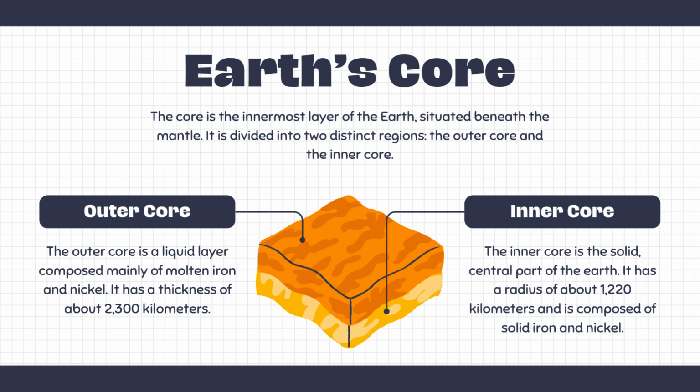Outer core. The outer core is a liquid layer composed mainly of molten iron and nickel. It has a thickness of about 2,300 kilometers. Inner core. The inner core is the solid central part of the earth. It has a radius of about 1,220 kilometers and is composed of solid iron and nickel.